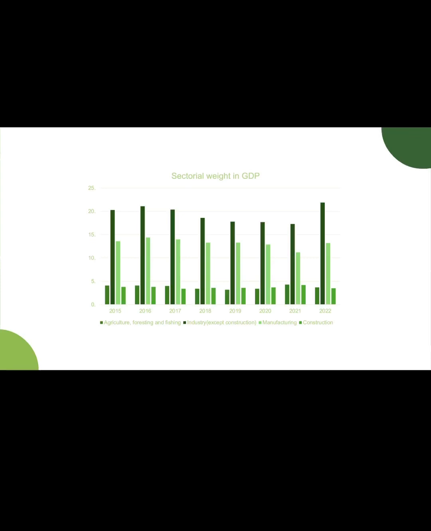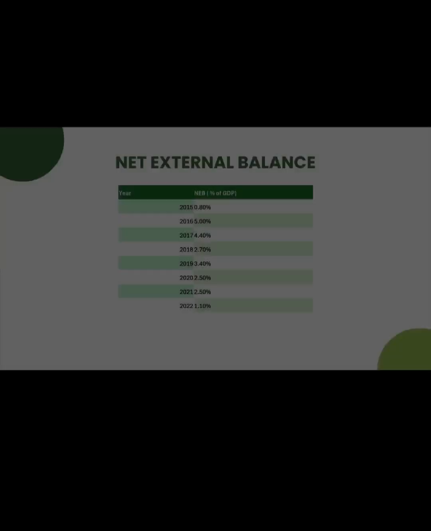Okay, so in the following graph, which is a bar chart, we can see this information better. We can see that industry is the one that has the biggest share of GDP, and agriculture and construction are the ones that have the least share of all.